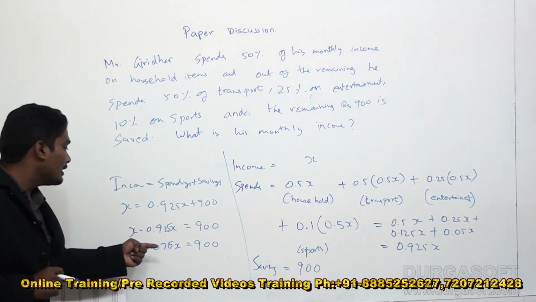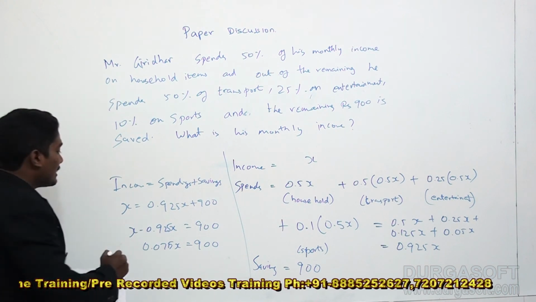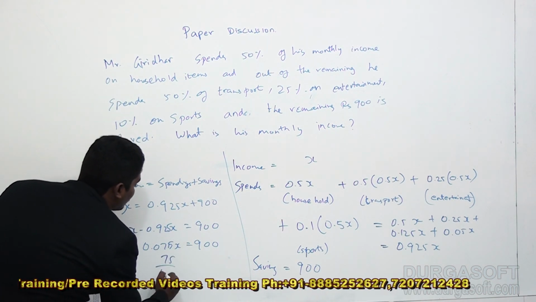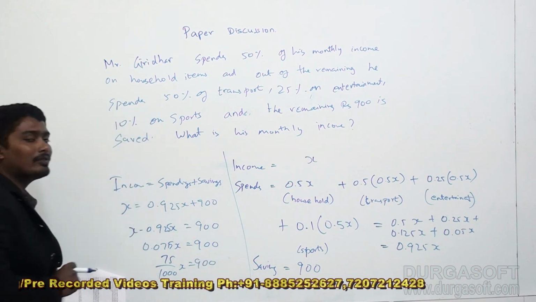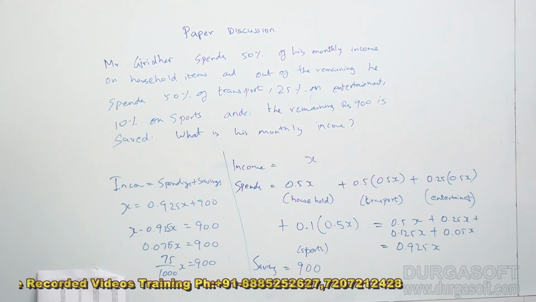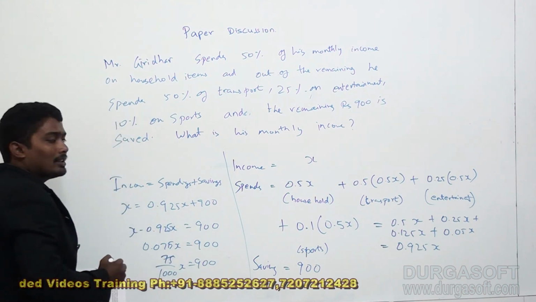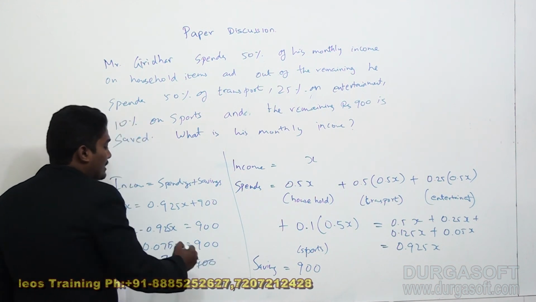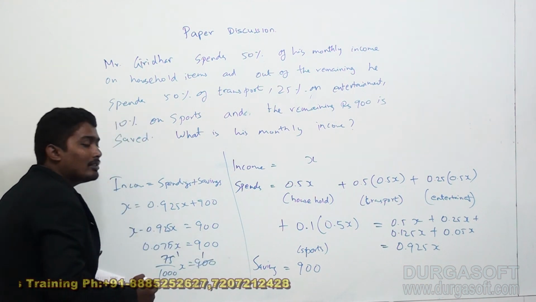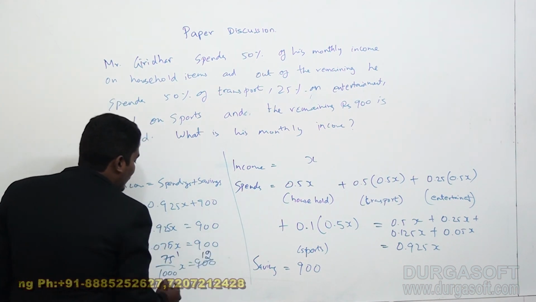If you find that 0.075x is difficult for calculation, I can take it as 75 by 1000. 75 divided by 1000x will be equal to 900. Now 75 in 900: 75 table 1 time is 75, remaining is 15, 150 two times, so I can say 12 times.